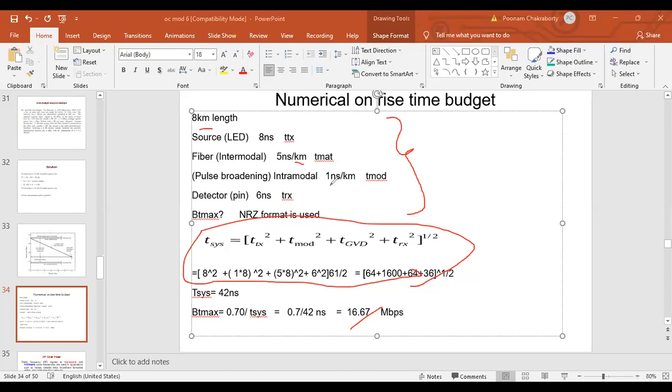8.34. So 6.67 डिवाइड बाय 2 भी कर दोगे तो भी आ जाएगा. Okay, so bit rate for RZ, the formula here, it will be 0.35 divided by 42 nanosecond. यहाँ पे 0.35 रहेगा. Okay, so only that will change. So you add that one step also कि अगर RZ के लिए भी पूछा तो what is the answer? So this divided by 2 should be the answer.